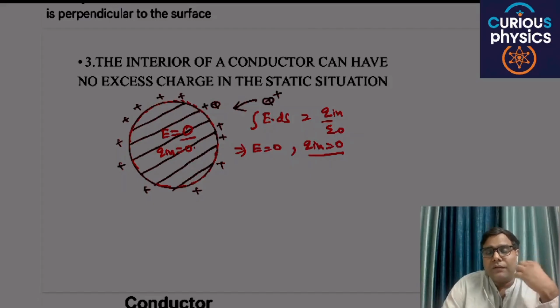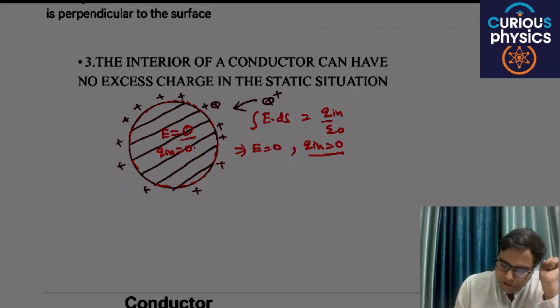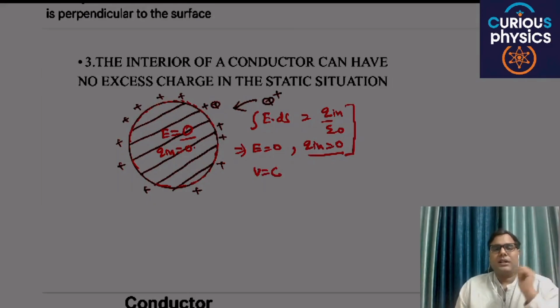From here we can also derive one more property. If the electric field inside a conductor is 0, then the potential will be constant, and the potential difference should be 0. Why?